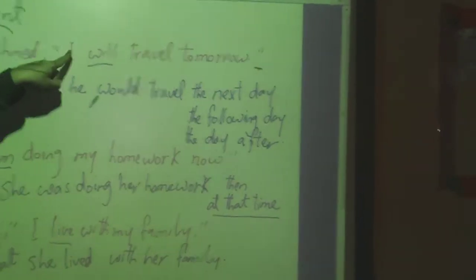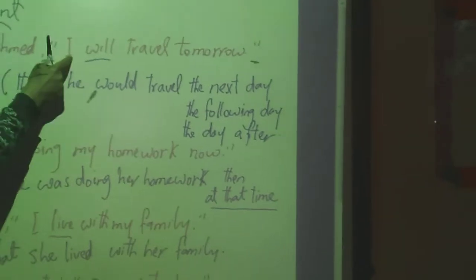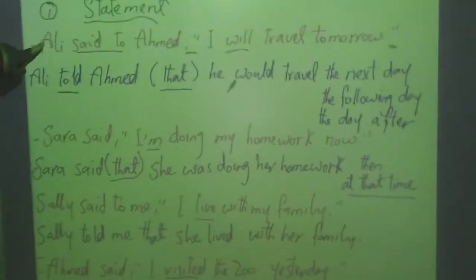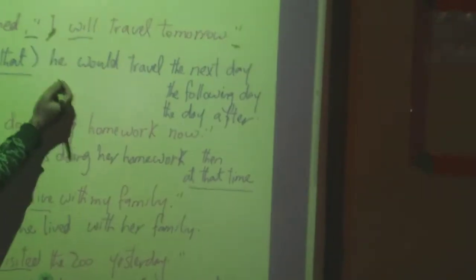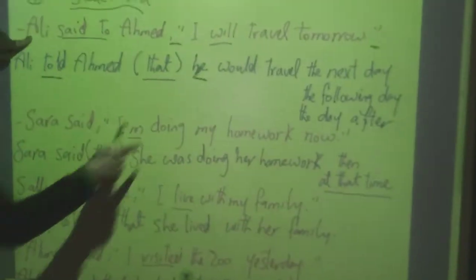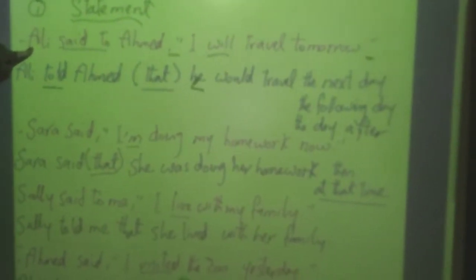And then you have to change I. Here, I refers to the one who said the sentence, and the one who said the sentence is Ali. So we can change I into he. But if I say that Sarah said to Ahmed, so we can change I into she. The boys said to Ahmed, so we can change it into they.